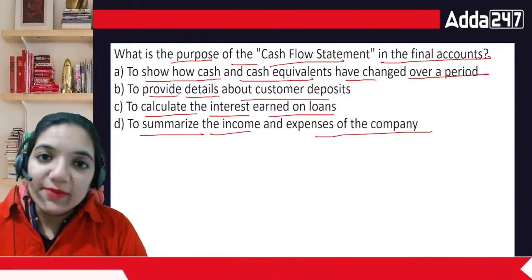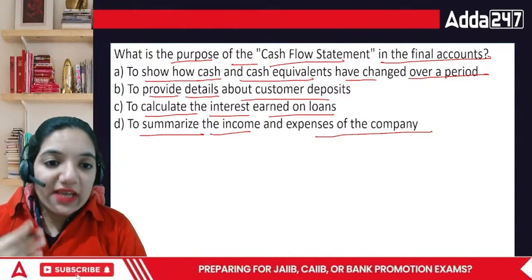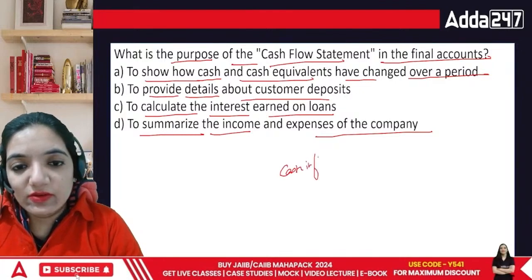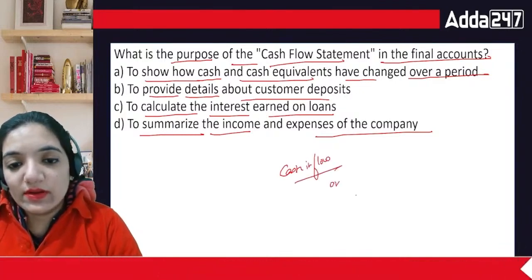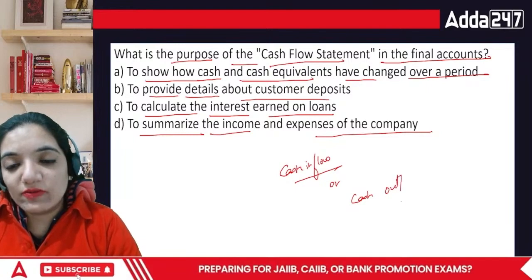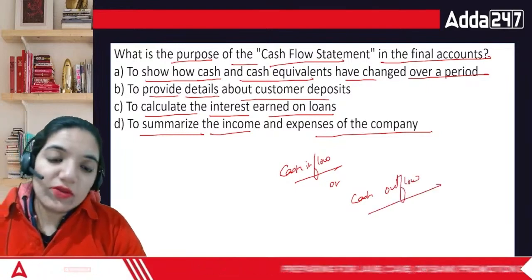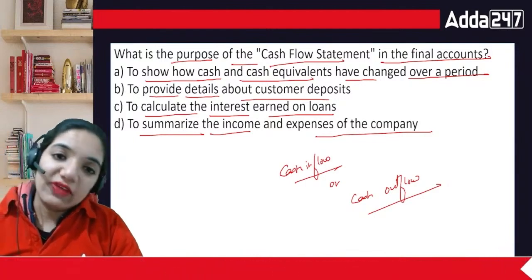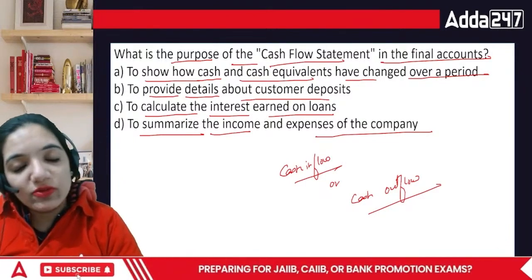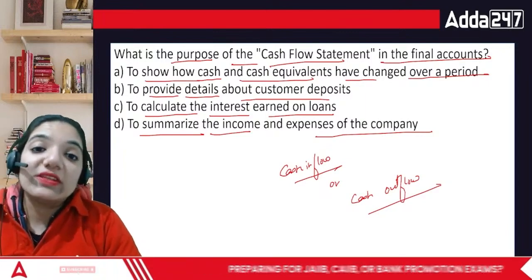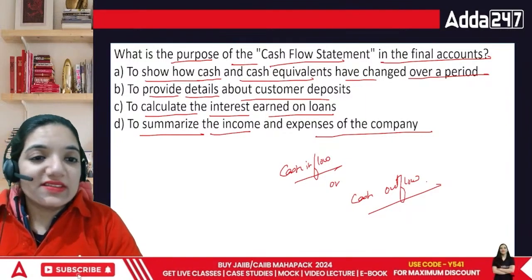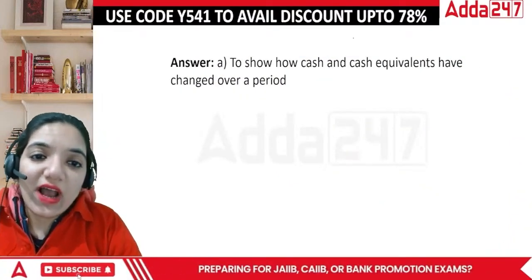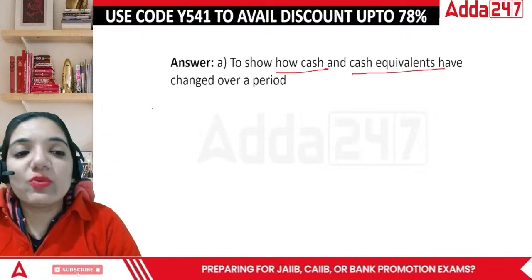It states that देखिए, whatever cash inflow you're making, whatever cash outflow it's going, be it cash inflow or cash outflow, you have to record the cash inflows and outflows accordingly. So in this case, their clear cut point is when we talk about the inflow and outflow of cash, only those things are recorded, and the cash and cash equivalents if they are changing, right? So in this case, rest everything is not considered. So in this case, the correct answer is A only, to show how cash and cash equivalents have changed over a period.